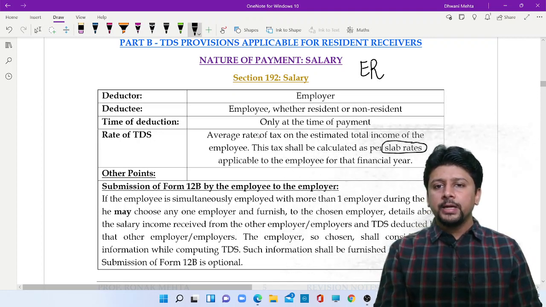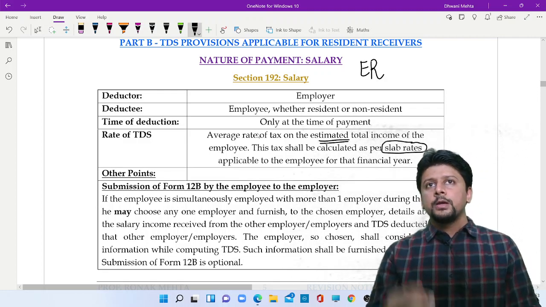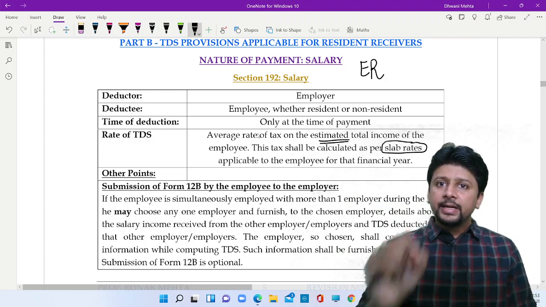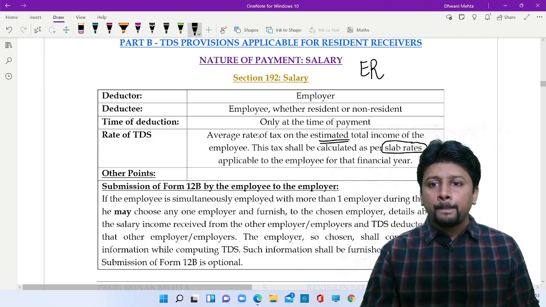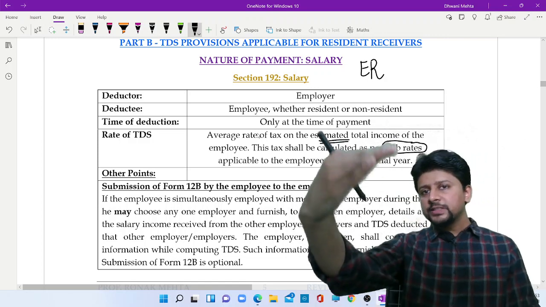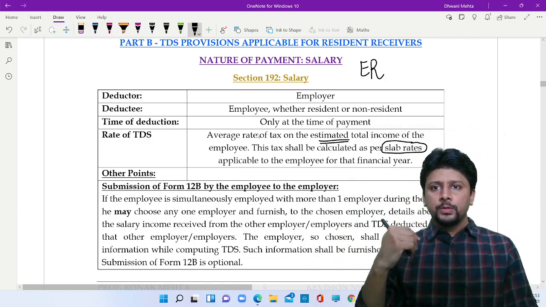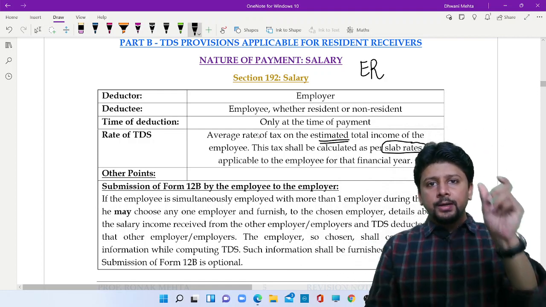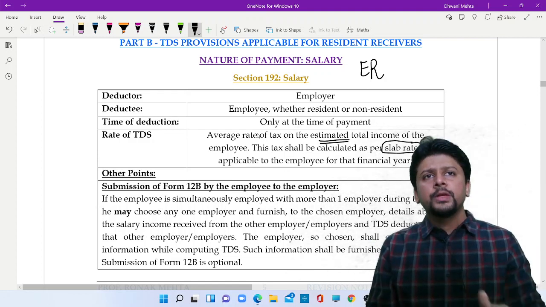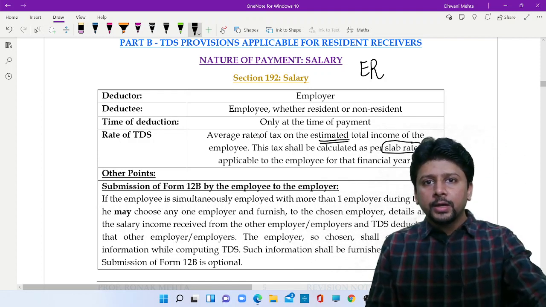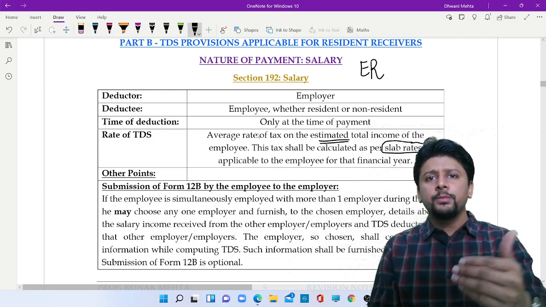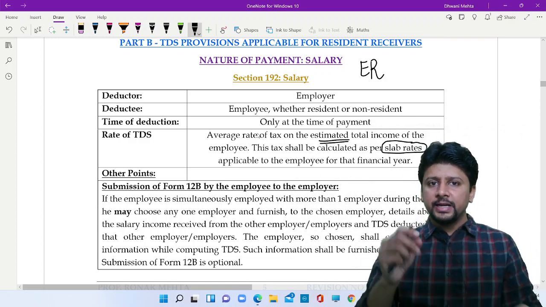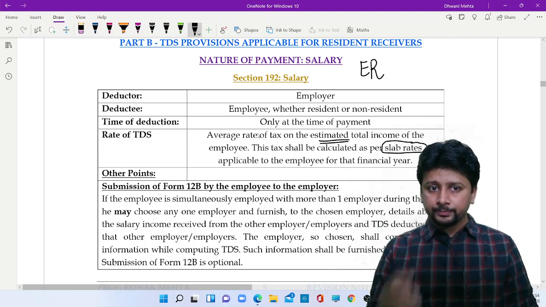But of course, it will be done on an estimated basis. Income will be estimated of the employee. Tax will be calculated on that income according to slab rates. And that tax will be spread throughout the year. So if the employee is working for 12 months, take the total amount divided by 12 months. Suppose the employee has newly joined the organization and he is working only for 7 months. So take the TDS amount, divide it by 7 months, and tax will be deducted every month.